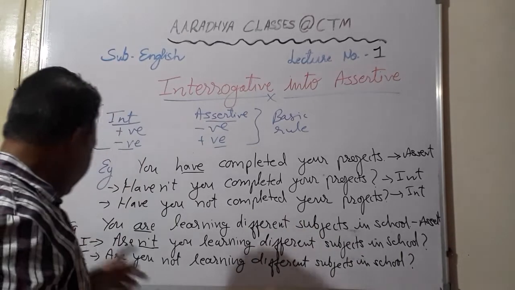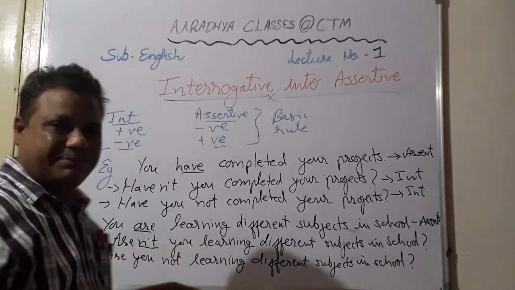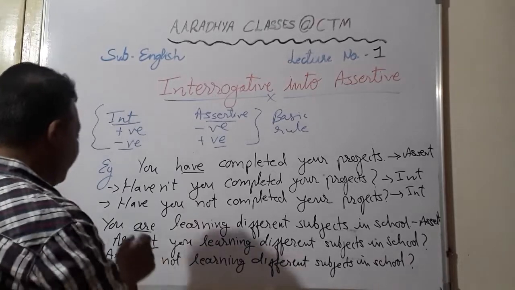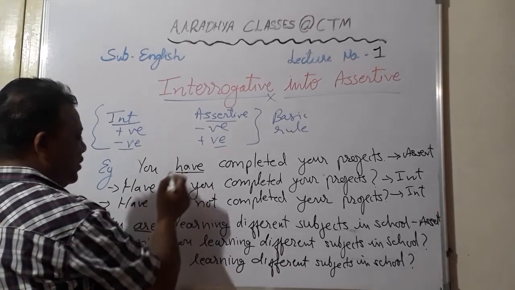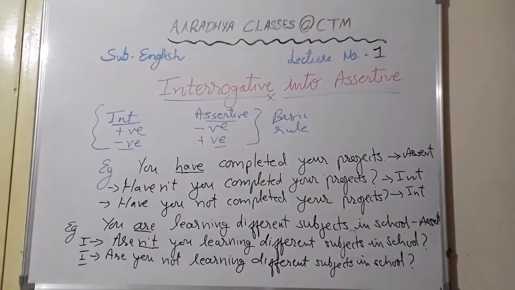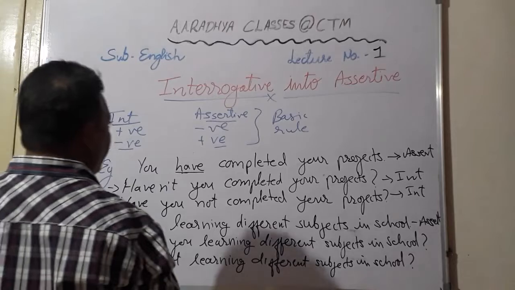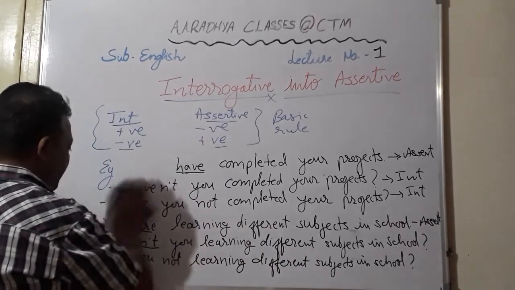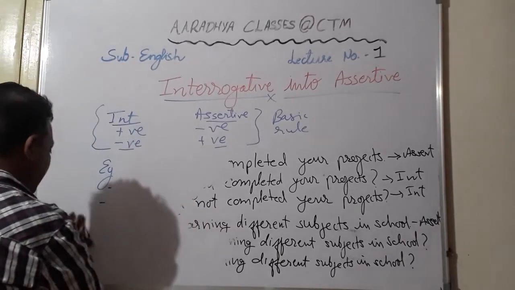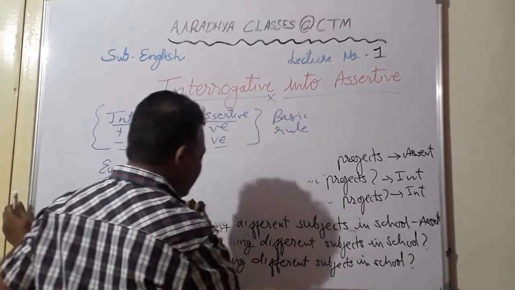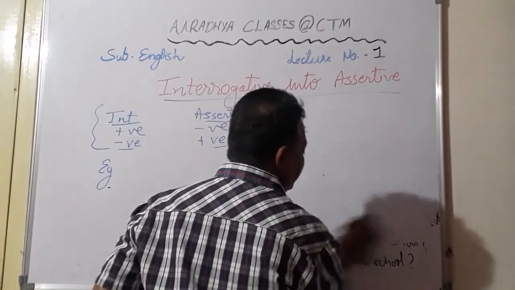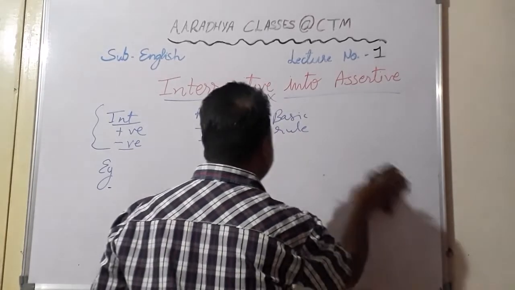Yes, students, once again, we will continue with the same topic. There was some emergency. Okay, so here I already told you the auxiliary or the helping verb, whatever you call it, is already given. So there you won't have any problem. So that way, any sentence you can convert into interrogative or assertive. If you know the tenses well, if you know all the helping verbs, I don't think you will have any problem in any given sentence.